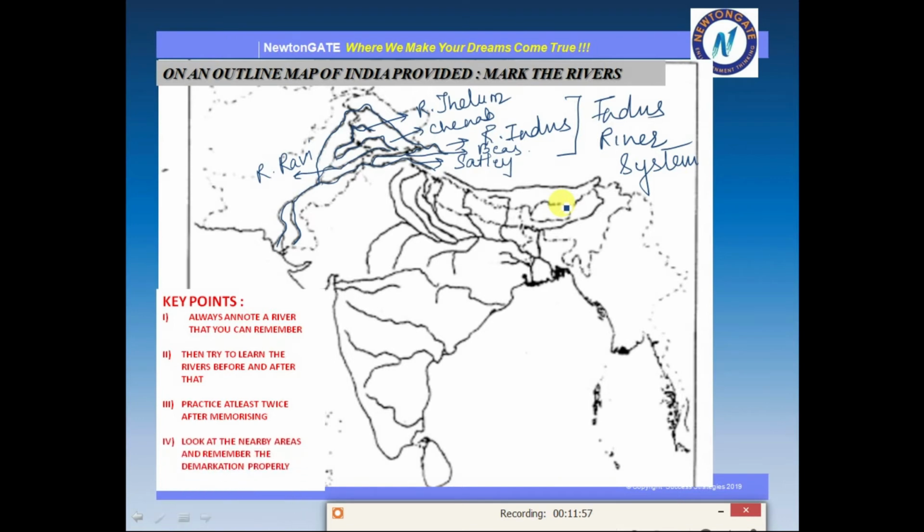Next, the last key point I have given: look at the nearby areas and remember the demarcation properly. This is not so relevant for rivers because you can already see the flow of the river and where it is heading, but for gulfs and mountains, you need to see the nearby location.